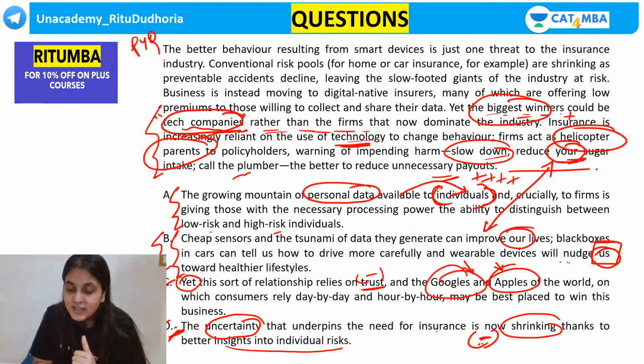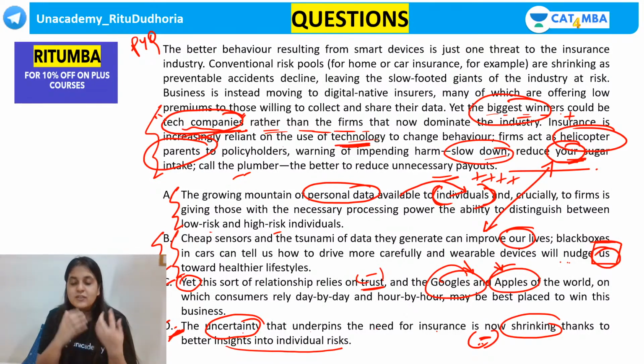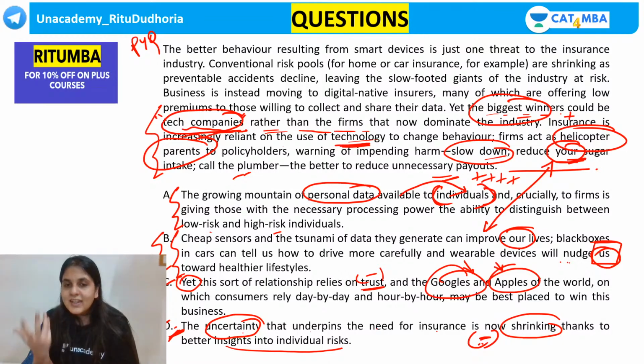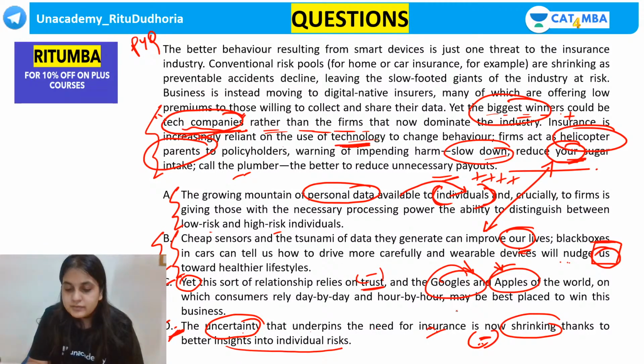Guys, today we discussed in the Plus classes also that in RCs also you're going wrong because you're not focusing on the language. In para jumble also, yesterday we discussed this point that you're not linking sentences according to language. In odd one out also, the same. So guys, if I do an analysis, the only area where you're all going wrong is oversight and language. Logically you're sound, you're able to focus on it, but language-wise you are not looking. Got it, guys? So in B and D it is all about the language.